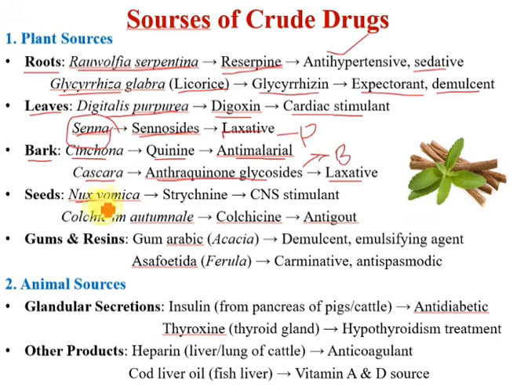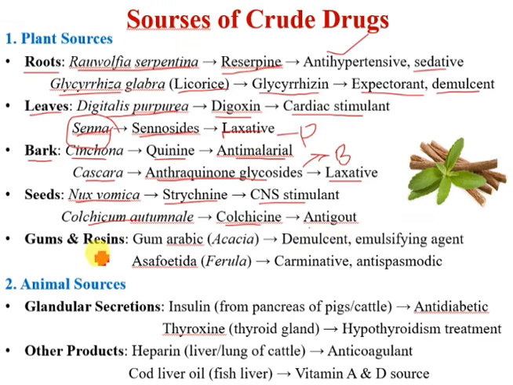Next, coming on to the seed part of the plant, that is Nux vomica, that contains strychnine as a chemical constituent that is used as a CNS stimulant. Okay, very important question from Nux vomica. Nux vomica contains lignified trichomes. Which one? Lignified trichomes. That's a very important question. Okay, next Colchicum autumnale, which contains colchicine as a chemical constituent used as an antidote.